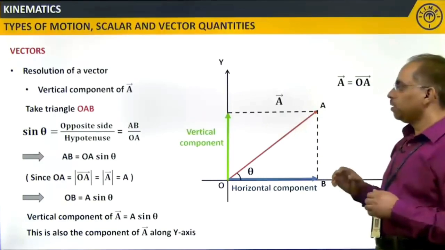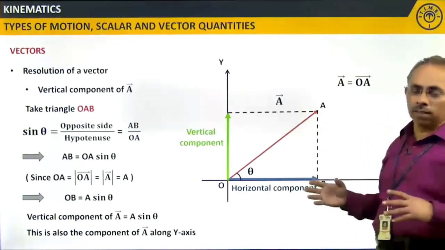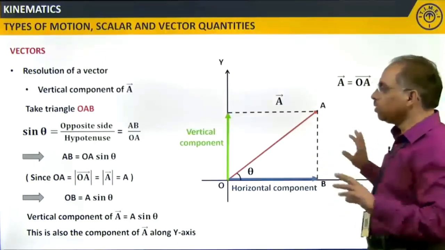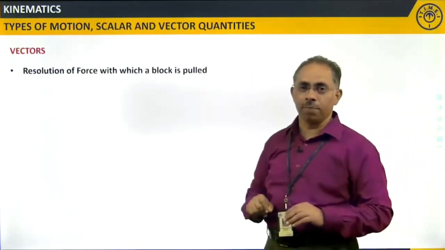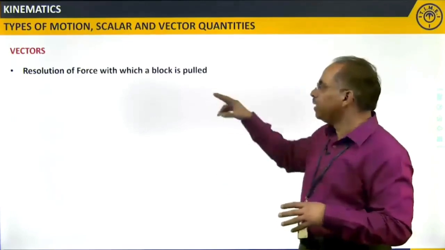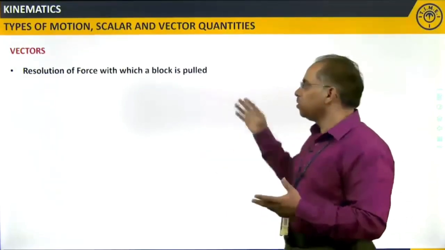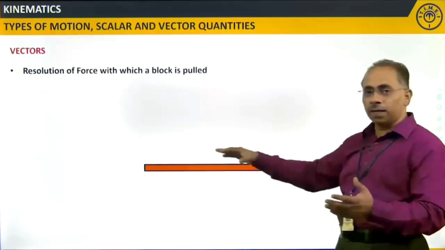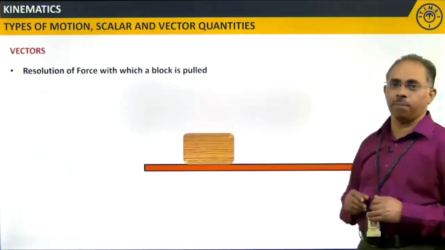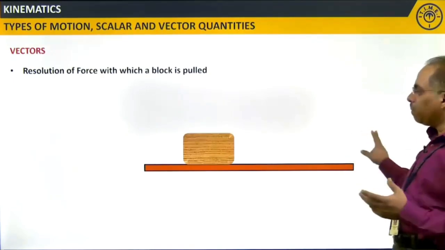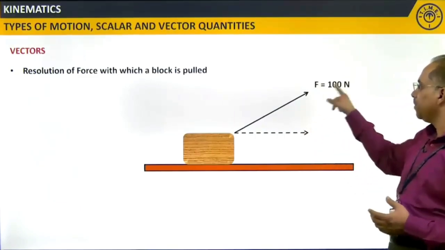Now, we will take an example of how to resolve a given vector into components. Even though we are talking about the kinematics chapter, as an example to understand that, we will take a resolution of a force, which is best understood. So, with which a block is pulled. I am considering a smooth horizontal surface this way, and on that I am placing a block. Now, I will apply a force on this block in this direction, making some angle. So, F is equal to 100 Newton.